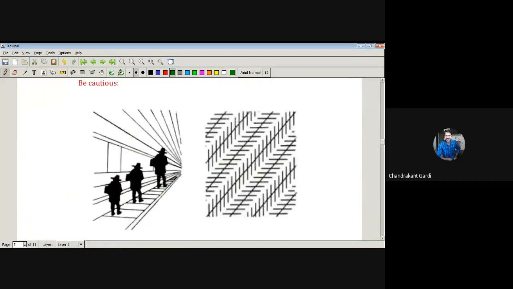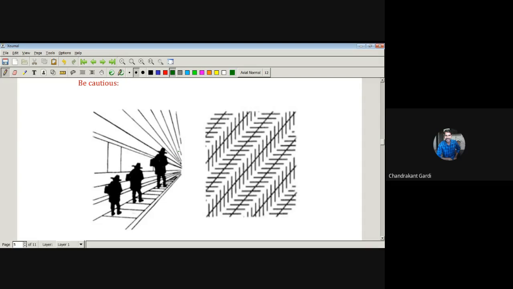Consider this first example. In this example, all three persons are of equal height. They do not have different heights. Their heights are the same, but the way in which this picture is depicted, it may seem that this person is taller than these two persons. We may feel that this person is short, whereas this is the taller person.